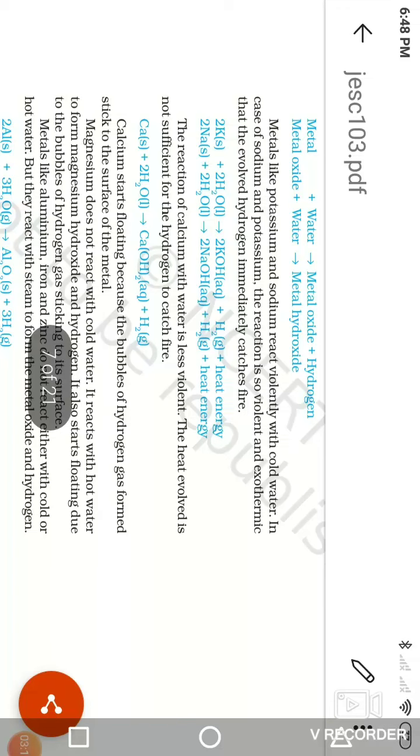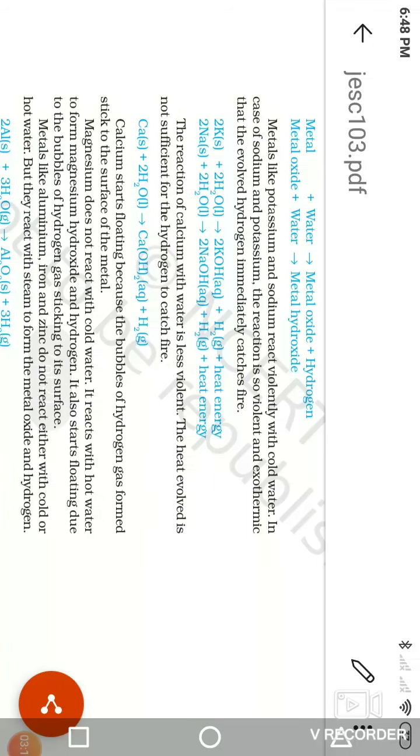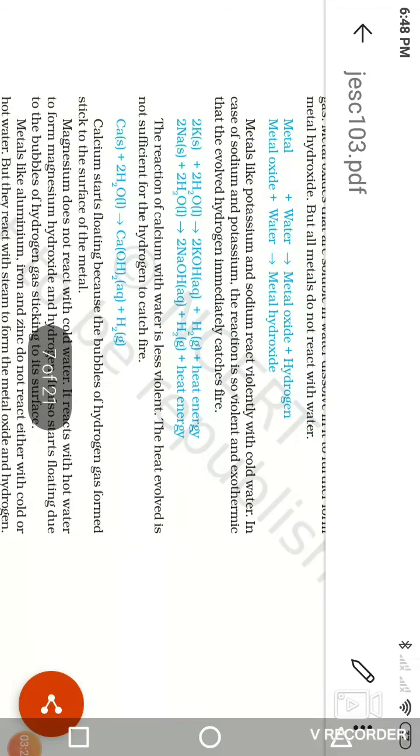In the last period we discussed sodium and potassium. When sodium and potassium react with water, there is the formation of sodium hydroxide and potassium hydroxide. That means it is an alkaline reaction.